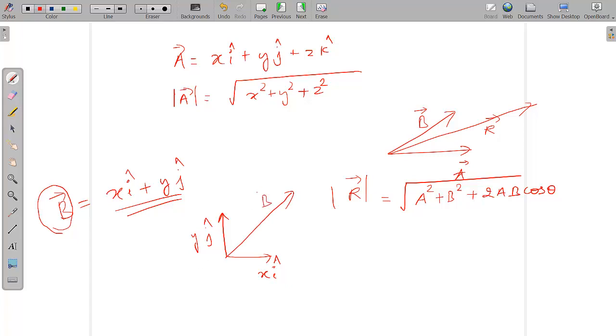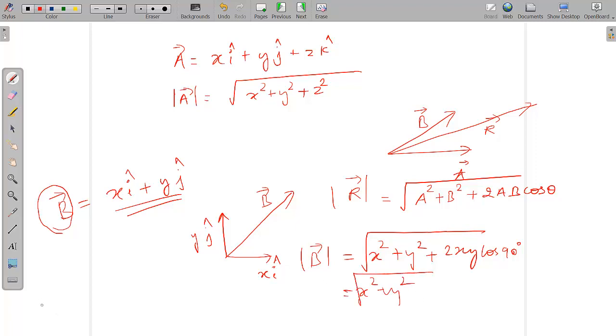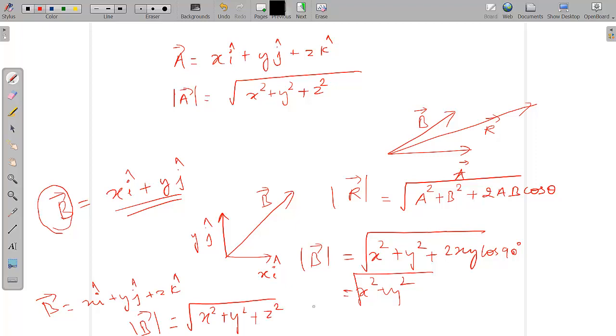So in that way, if you write, how are you going to get the magnitude of b vector? Square root of x square plus y square plus 2 into x into y cos 90 degrees, because these two are perpendicular. That means square root of x square plus y square. Similarly, if this b vector was written as x i cap plus y j cap plus z k cap, the magnitude of b vector comes to be the square root of x square plus y square plus z square. Is it okay? Okay. Now let's move on to the next question then.